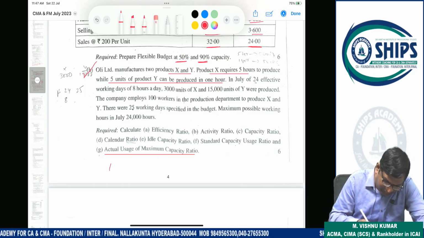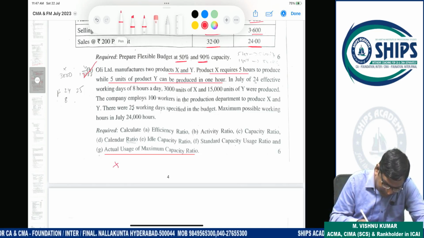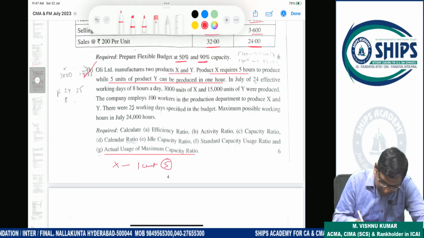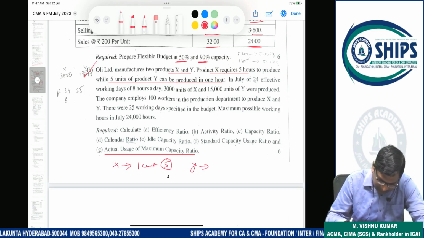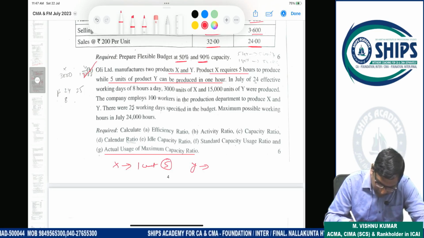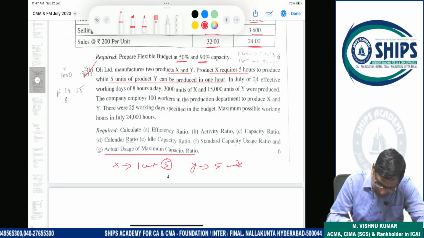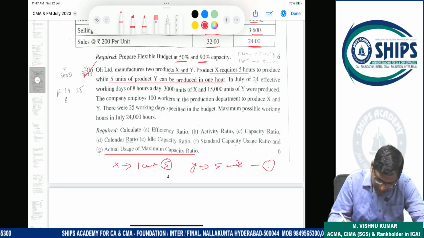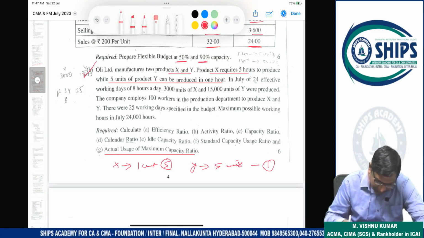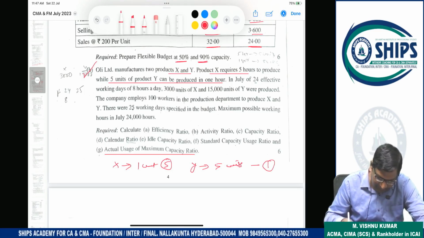Means 1 unit of X is produced in 5 hours. Okay. Now Y, 5 units are produced in 1 hour. Clear?